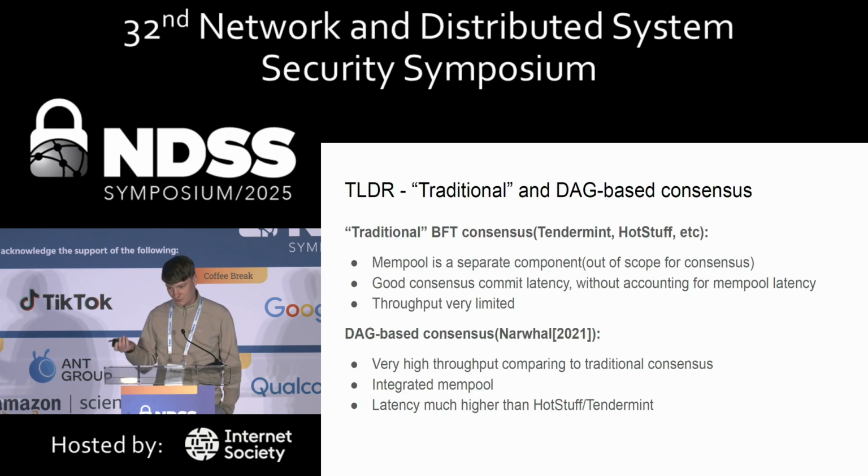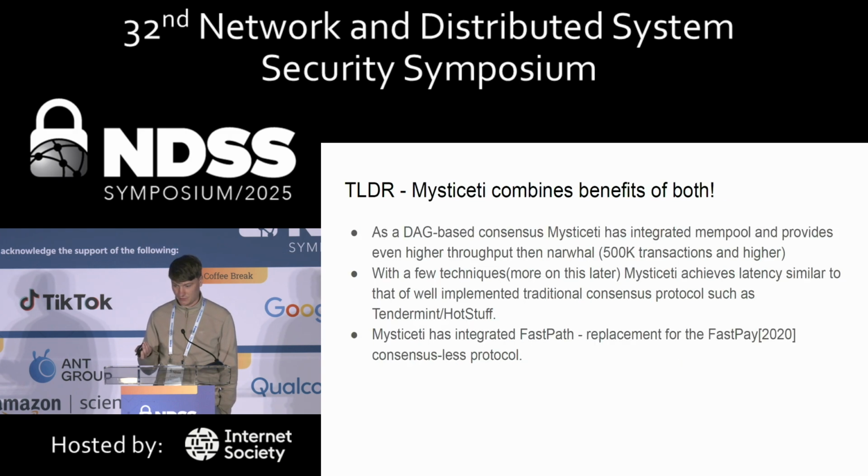So TLDR, regular traditional proposal-based consensus doesn't have a mempool, but has very good latency. Throughput is usually low, because of how this is typically implemented. And DAG-based consensus traditionally had very high throughput, but very high latency as well. And Mysticeti does both fairly well.